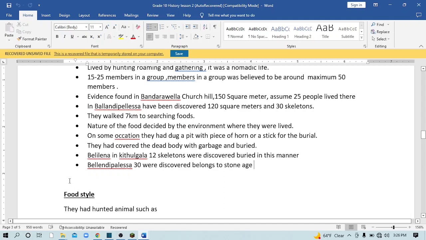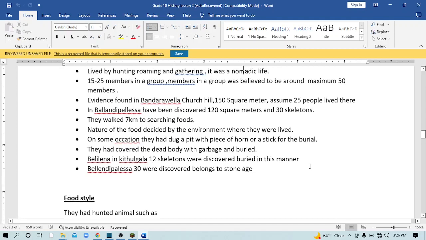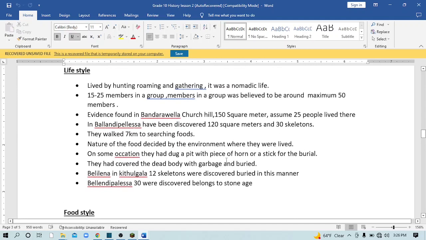Right? You should write these things. I made them into points twice, so you can easily understand what they are and keep them in mind. When they ask what the lifestyle of the prehistoric era is, these are the answers. Right? No need to write very big answers. If you can write all of this, you will get full marks.